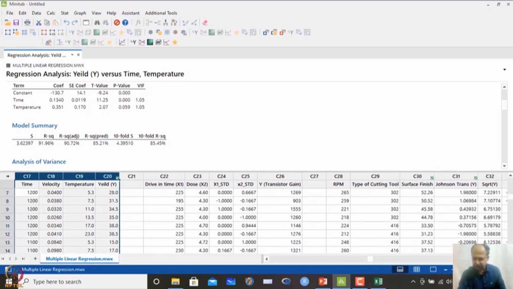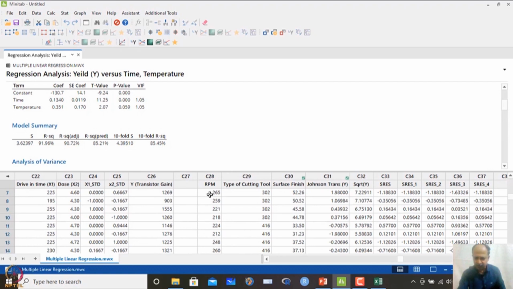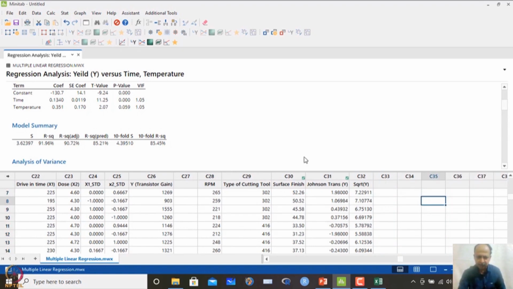This is the example I want to place over here. Maybe we will delete this one residual over here. So, this is one example that we are taking. RPM, type of cutting tool and surface finish are the variables. Surface finish is y and RPM is the continuous variable, and there can be a categorical variable, that is the type of the cutting tool. Here the number is categorical, it can take two values, 302 and 416. So, these are the two types of tool, and this is basically a categorical variable.